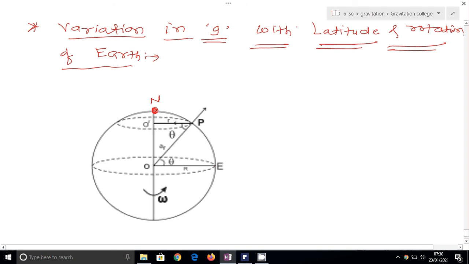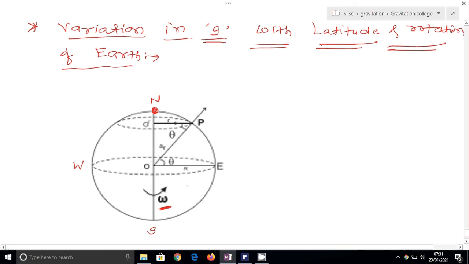The earth rotates about its polar axis from west to east with uniform angular velocity omega. The direction of rotation of the earth is from west to east. The earth rotates about its polar axis, which passes through the north and south poles, from west to east with uniform angular velocity omega. So omega is the angular velocity of rotation of the earth.